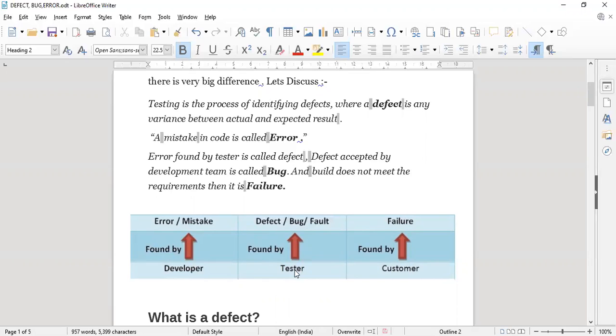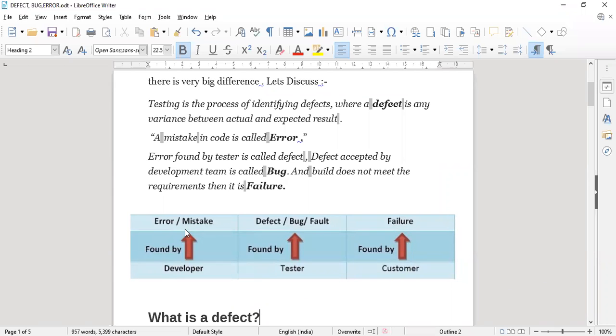Tester. The tester can find the defect, bug, and fault. The tester cannot test the error or mistake because it is a programming logic error. The tester can find the defect, bug, and fault, and then accordingly try to remove it. And at last, the customer is there who finds the failure. Whatever the expectation of the customer is, if it does not match your software, this is called a failure.